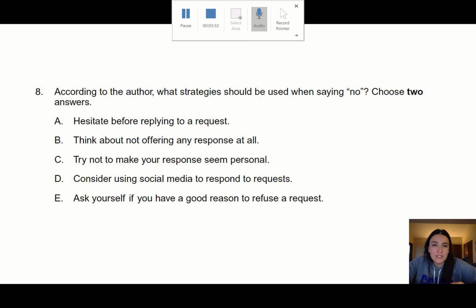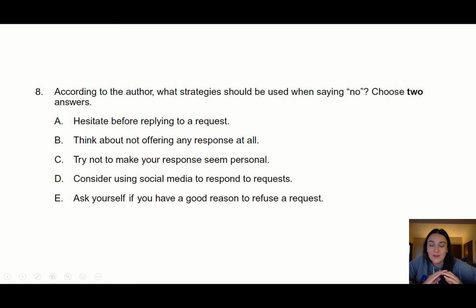Number 8 says, according to the author, what strategies should be used when saying no? Choose 2 answers. Okay, so this is one of those questions where we know that the answer is going to be in the text. We just have to go back and find it. So I'm going to look at my options, and then I'm going to decide.